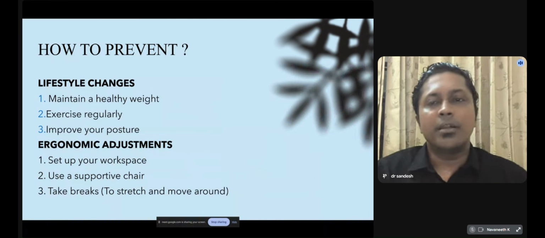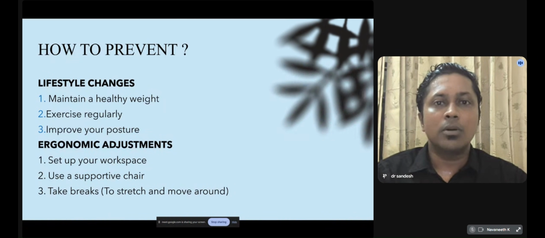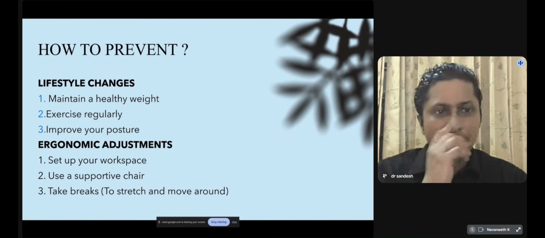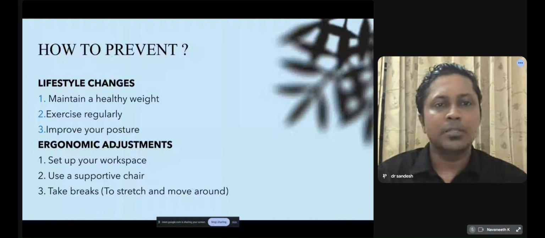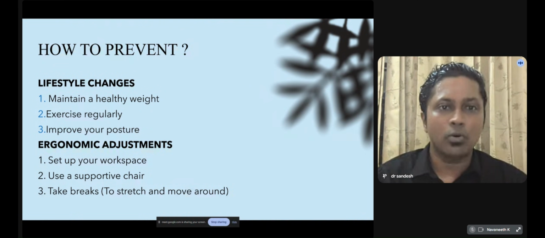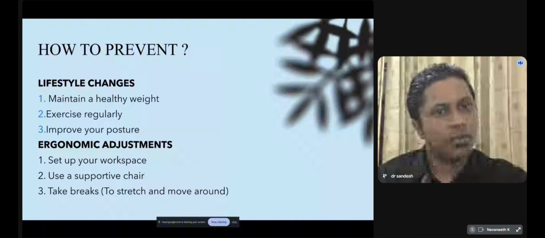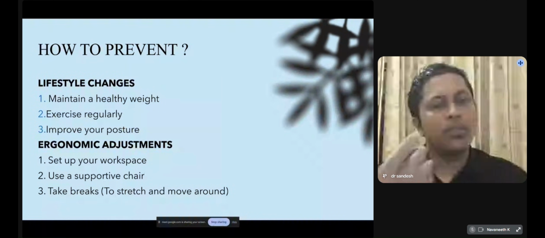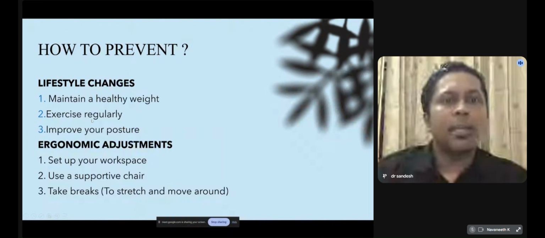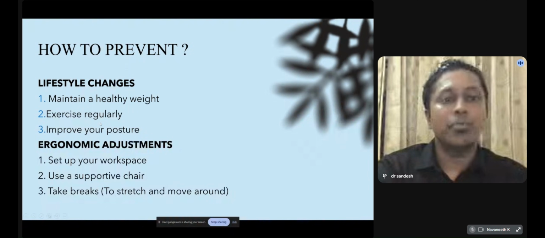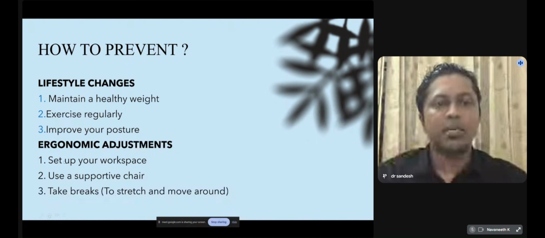So, how to prevent this back pain or disc related issues? The main thing is lifestyle modification and ergonomic adjustment. This is the main thing we have to follow so that we don't get back pain or go in for disc prolapse. Maintain a healthy weight. Do regular exercise and improve your posture to avoid back strain and strain on the disc.